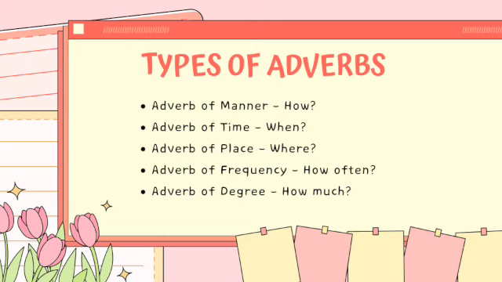Adverbs of manner tell us how something happens. Adverbs of time tell when something happens. Adverbs of place tell where something happens. Adverbs of frequency tell us how often something happens. And adverbs of degree tell us how much or to what extent. We will now learn each of these in detail.